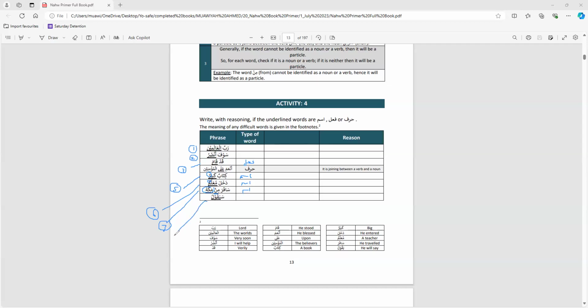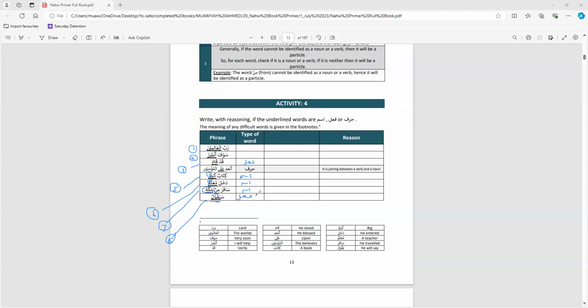The final example, number 8. Sayaqulu. Yaqulu. It would be a fi'al. Why? Because it has seen before it. Very good, mashallah. May Allah increase your knowledge. May Allah put barakah in knowledge. May Allah grant us all the ability to learn Arabic grammar well, so that we can serve Quran, Hadith, Fiqh, and Islam at large. Inshallah.